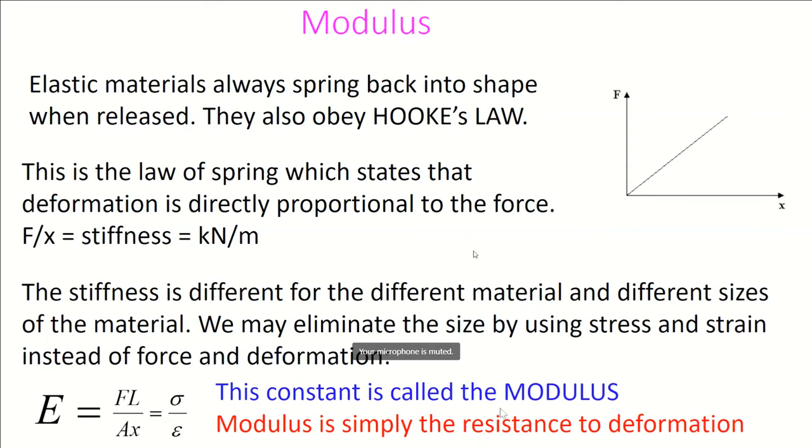And the modulus we calculate simply by taking how much resistance is offered by the material while it is undergoing deformation. That's called the modulus.